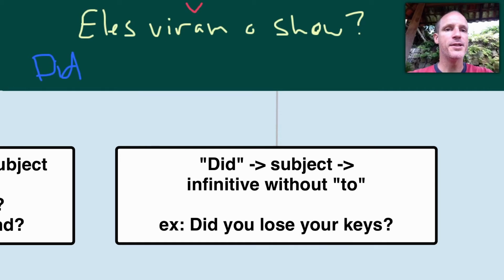Did, followed by the subject, they, followed by the infinitive of the verb without to. This is the verb ver, in English, to see. What's the infinitive without to? See. Did they see what? So here's the subject, the verb, and here's the object. Did they see what? What's the object of their seeing? Did they see the show?